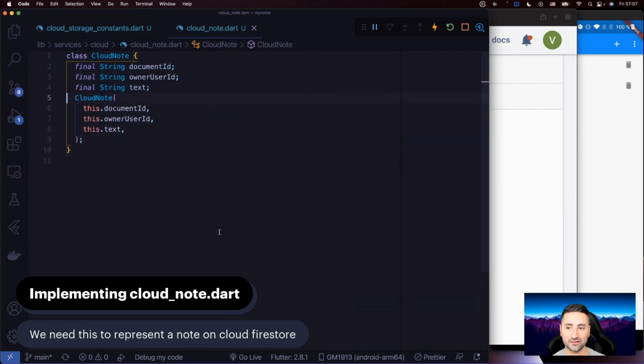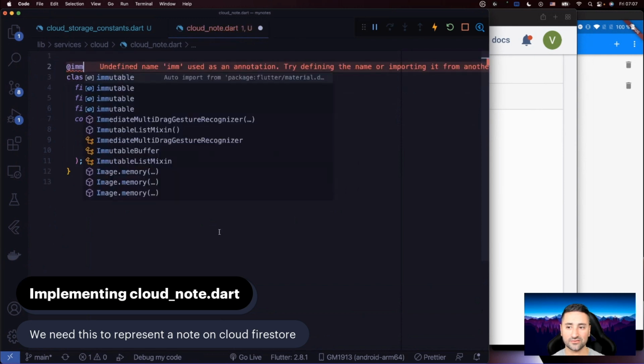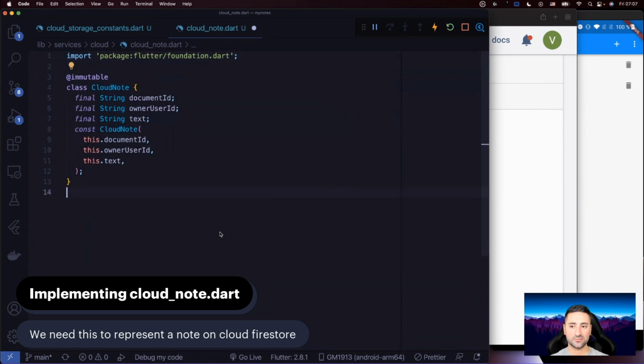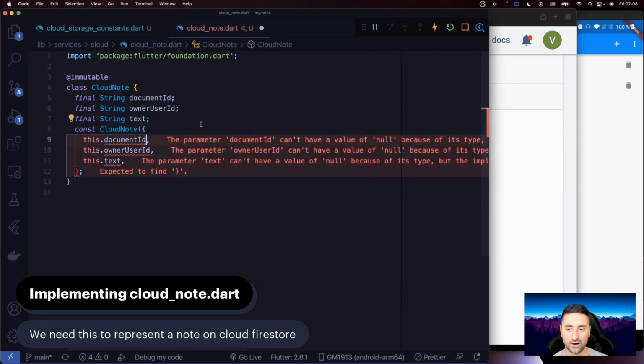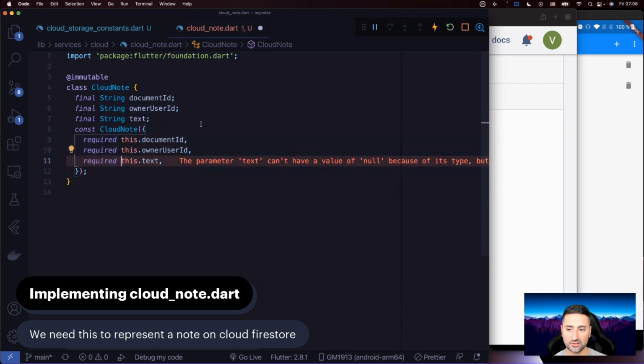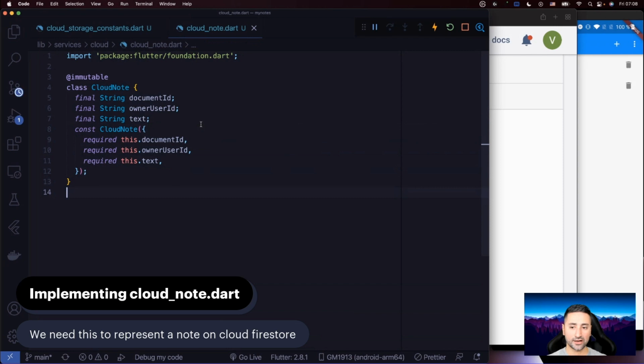And in here, then I'm going to say this is a constant constructor, okay? As I said, you could actually go and define this as immutable, which I actually prefer in this case, to be honest with you. I hadn't planned to make this immutable, but I think it actually makes sense. If it's a cloud node, then let's just say it's immutable, okay? So that's the first part. And I also know that we need to make these required parameters. So let's go ahead and do that. Let's just say required before all of these parameters, okay, so that they're actually required named parameters that are not optional, basically. Okay, that's that.